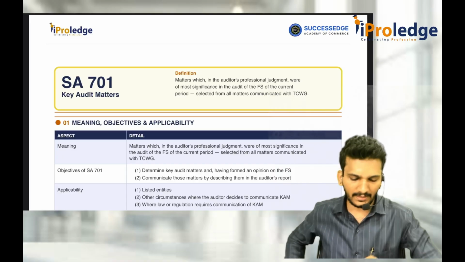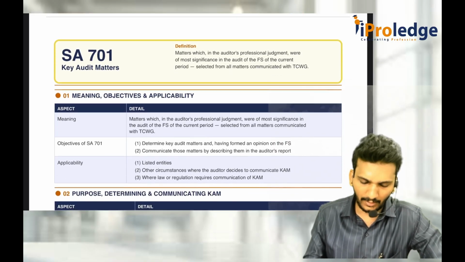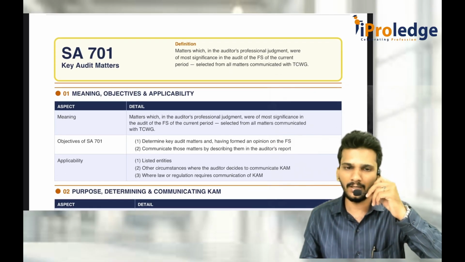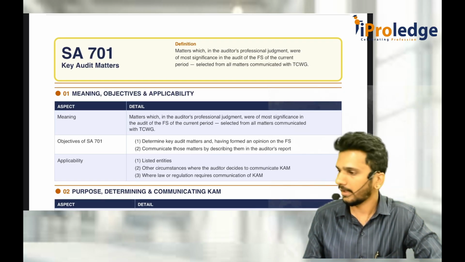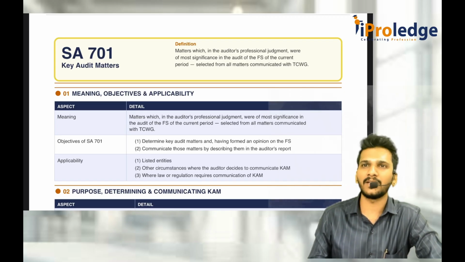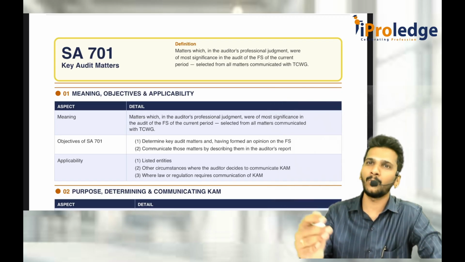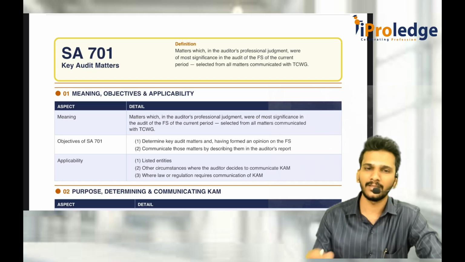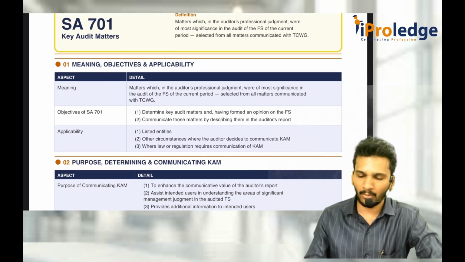So we'll begin with SA 701, key audit matter. So what is this key audit matter? While we are doing the audit, I felt these matters important whenever I am doing the audit, and I even communicated these matters to TCWG also. Please have a look into it. I am telling you people also, as users of the financial statements, please have a look into it and make note of it.